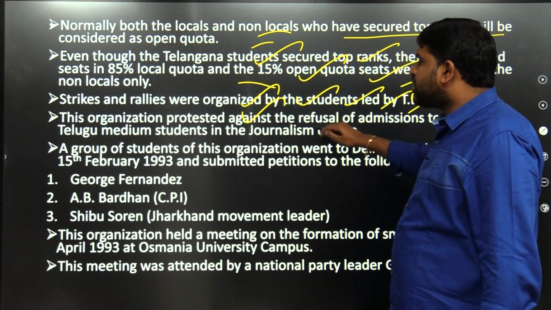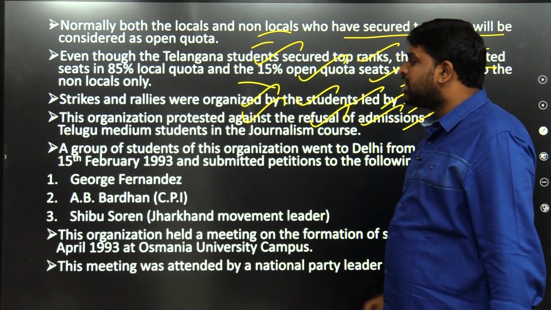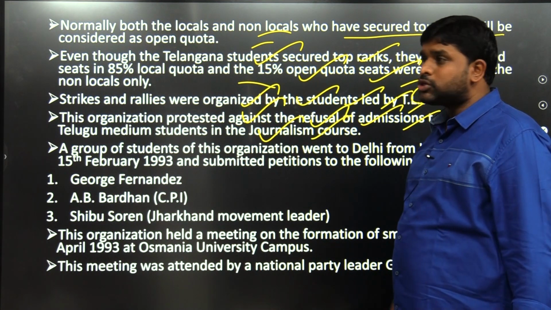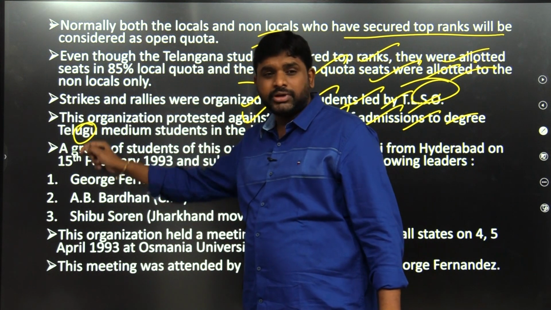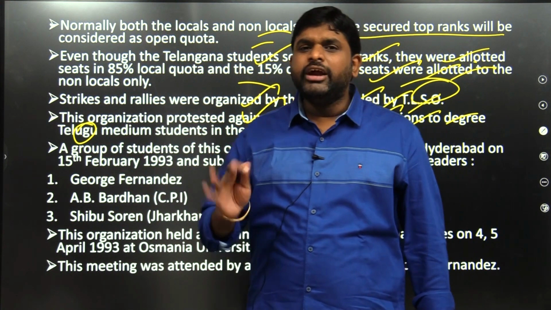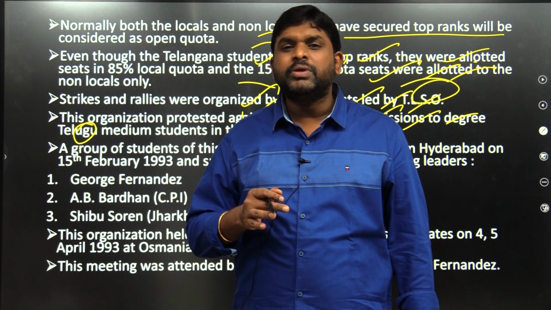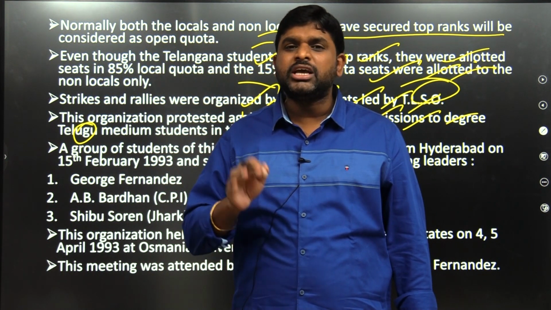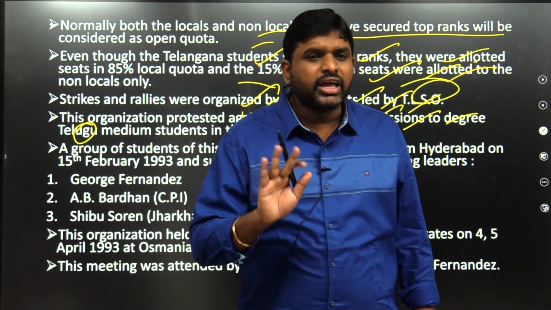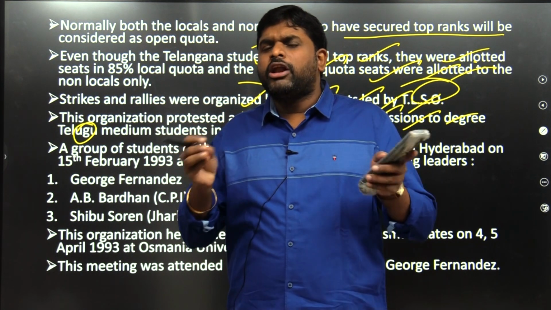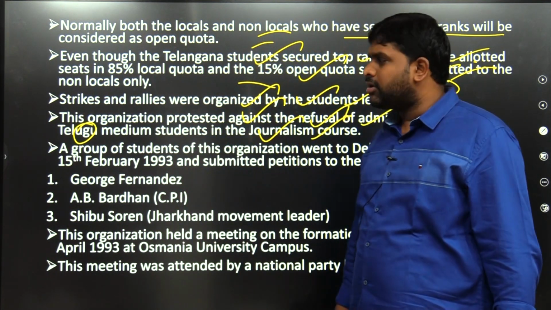This organization protested against the refusal of admissions to degree Telugu medium students in the journalism course. Why? Because the journalism course is only for English medium. Another issue came. Telugu medium students were not given admission into the PG journalism course. Why? Because the PG journalism course is exclusively for English medium students. So parallelly, one issue after the other came into existence.